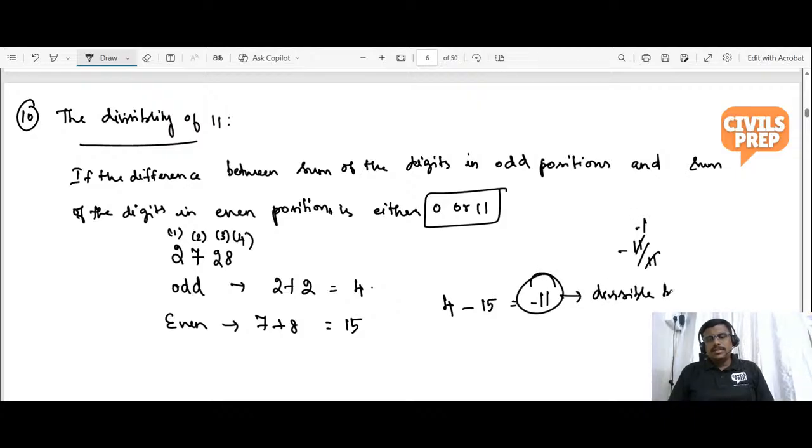If you get 0 in this way, that is also right. So if you find 0 or 11 by finding the difference between the sum of the digits in the odd positions and the sum of the digits in the even positions, then the entire number is divisible by 11. So please make a note with an example.